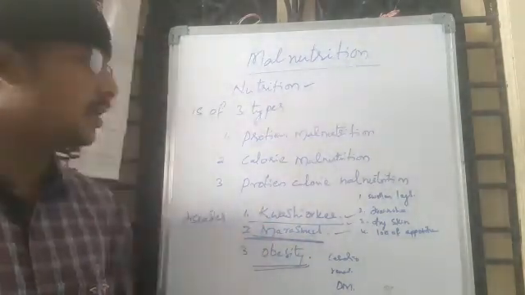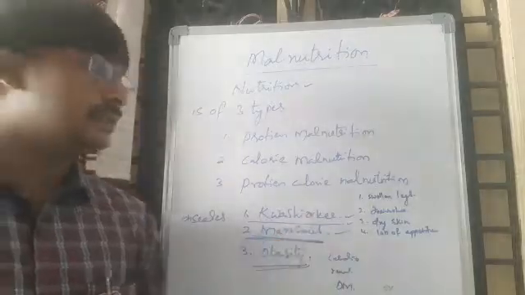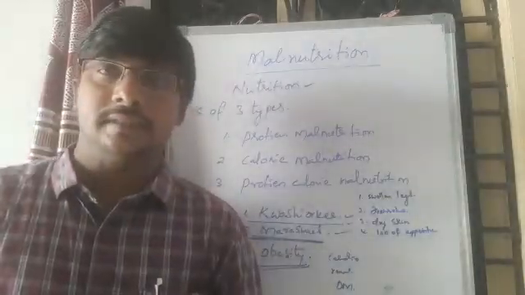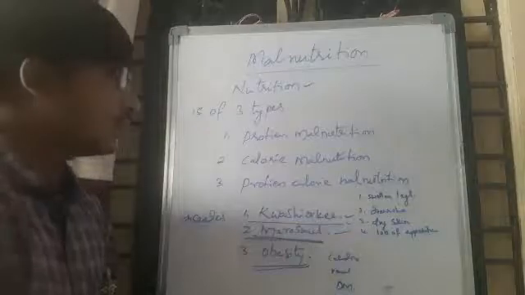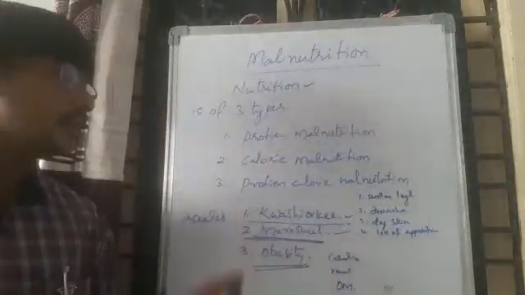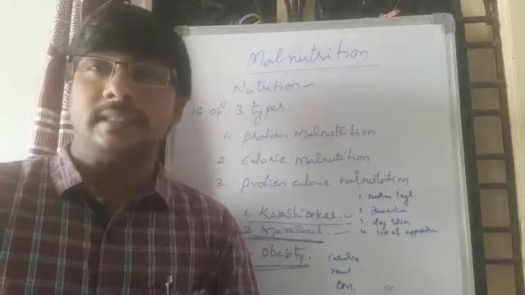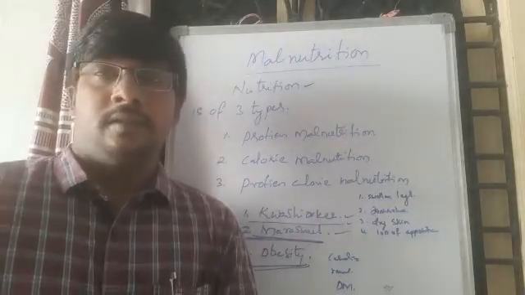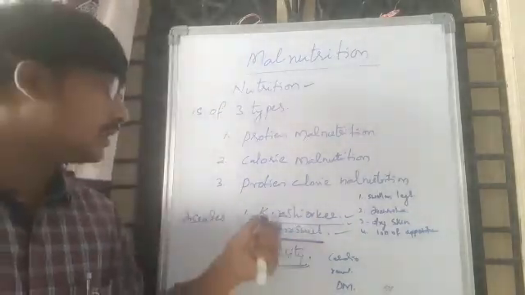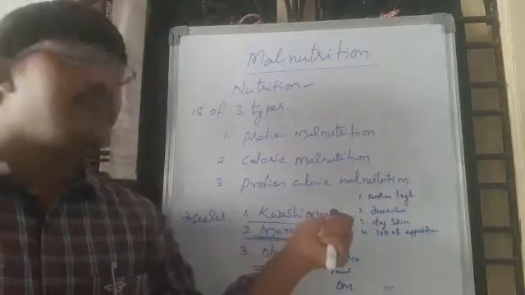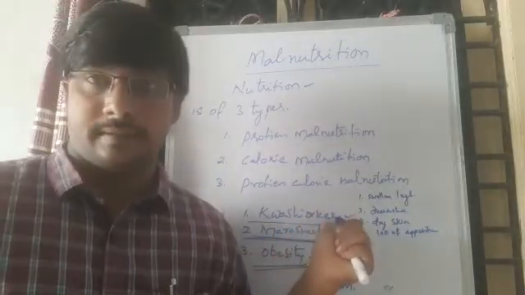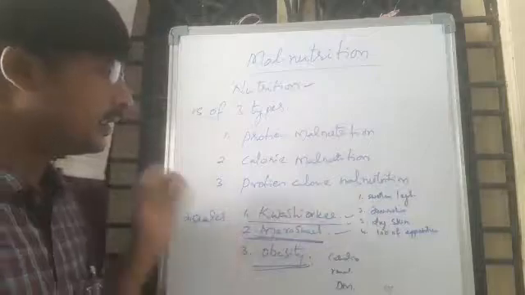First we are going to discuss kwashiorkor disease. This disease is caused due to deficiency of proteins in the children's diet. This disease is caused in children mainly by deficiency of proteins in their diet.